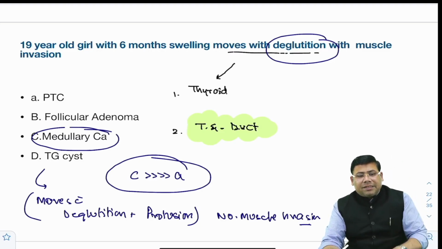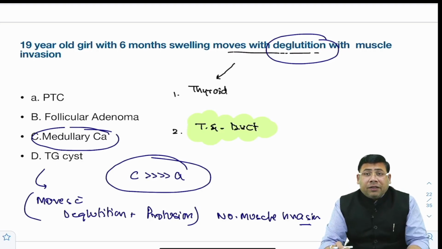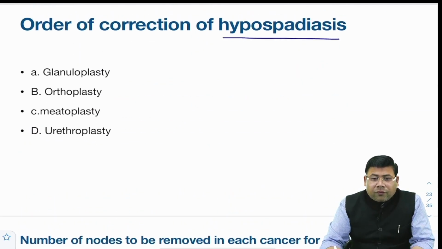Now amongst A and C, medullary is more associated with the risk of invasion. Order of correction of hypospadiasis.